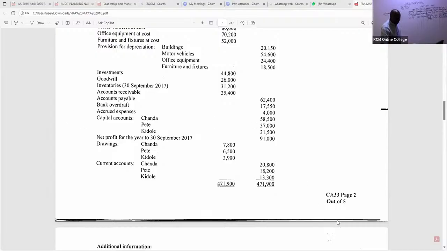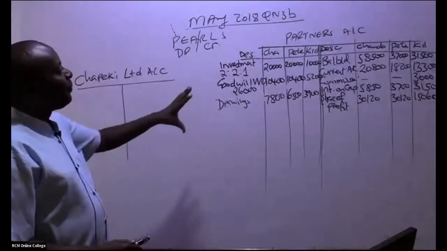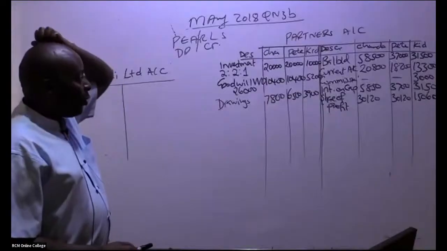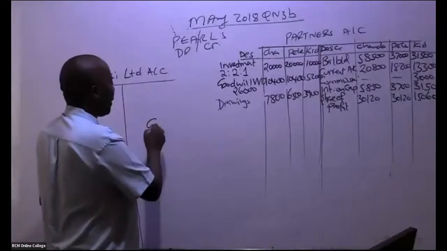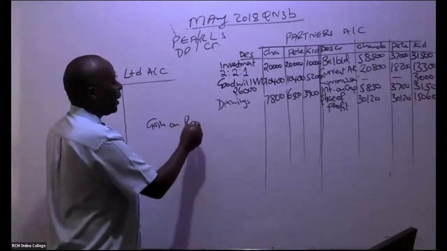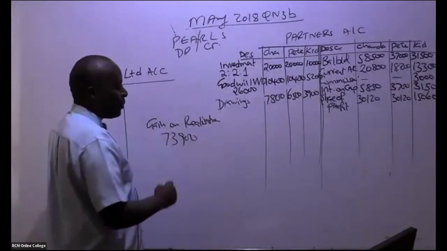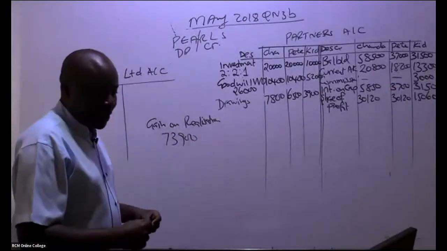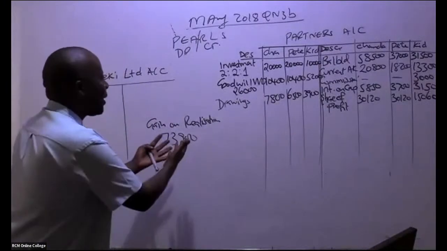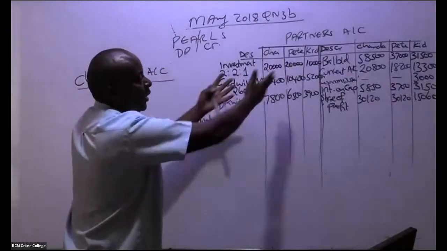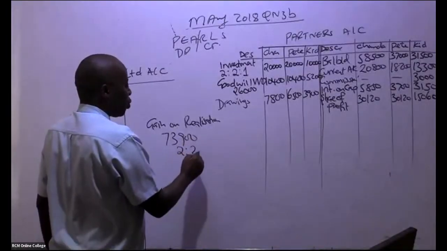Now, as I do this, there is something very important that normally connects this partner's account with my realization. Remember, we got a gain on realization. Can somebody remind me, was it 73,900? Please share it out to the partners. It's their gain, it's their money. Share it out using this ratio 2:2:1.